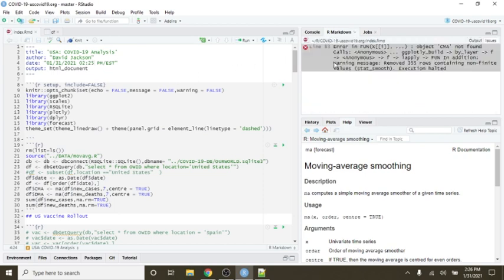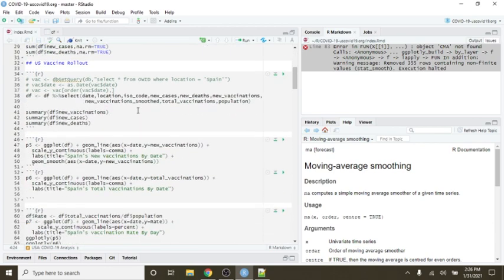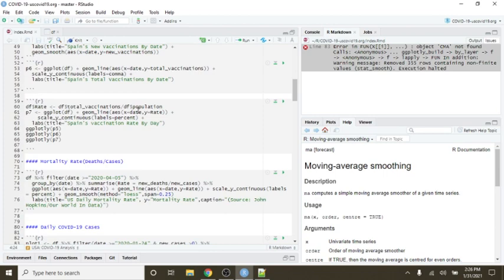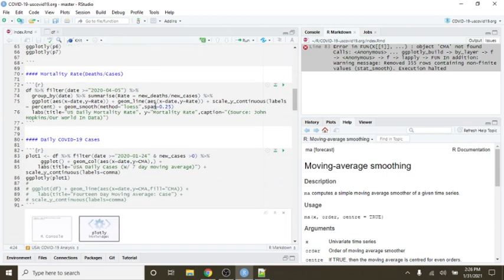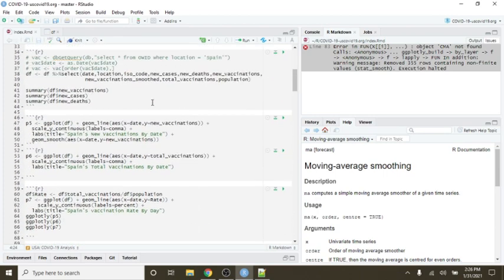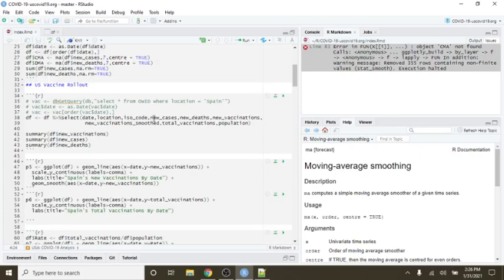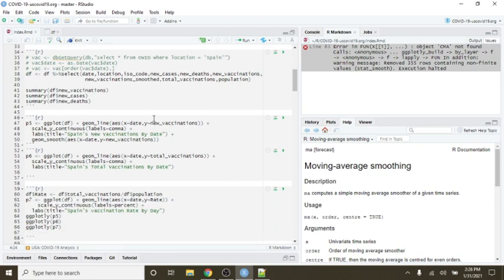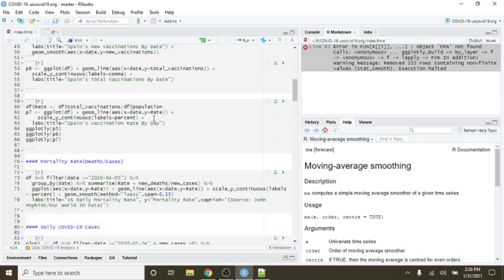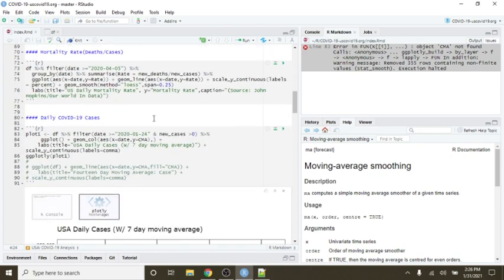Oh, object CMA not found. Where is it? What happened to this?